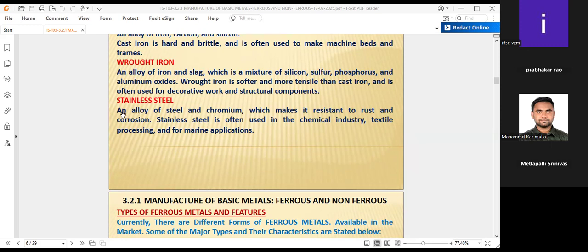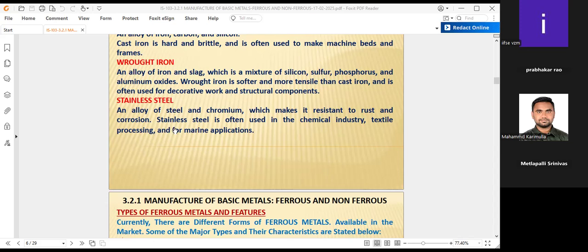That's why stainless steel is more costly than these two. It is an alloy of steel and chromium, a costly material. If we add steel and chromium to the raw iron coming from the blast furnace, definitely it becomes stainless steel. That means stainless steel consists of what?